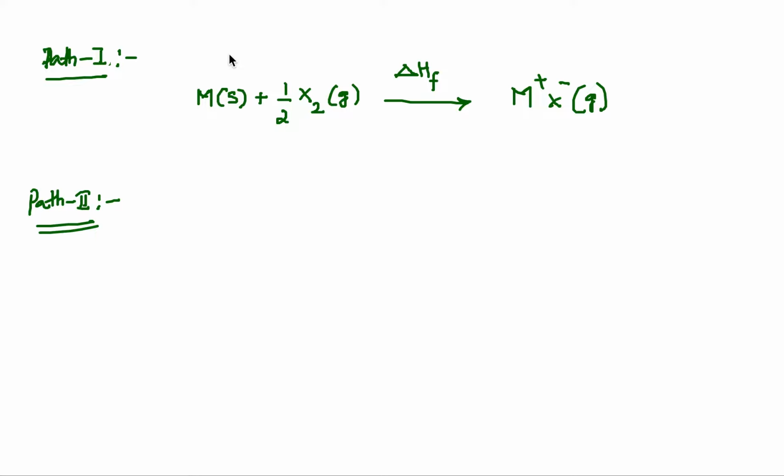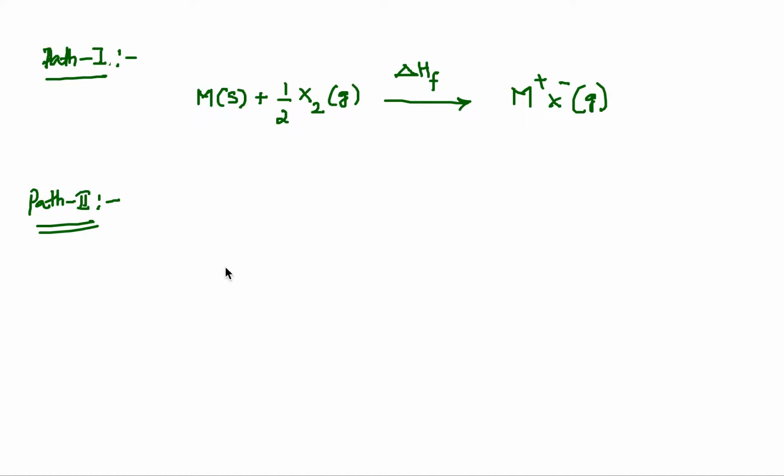If path 1 happens in one step and path 2 happens in several steps, total changes involved in path 2 sum is equal to the changes involved in the path 1. If it involves only one step, the enthalpy change in this one step is equal to the sum of enthalpy changes involved in all the steps in path 2.